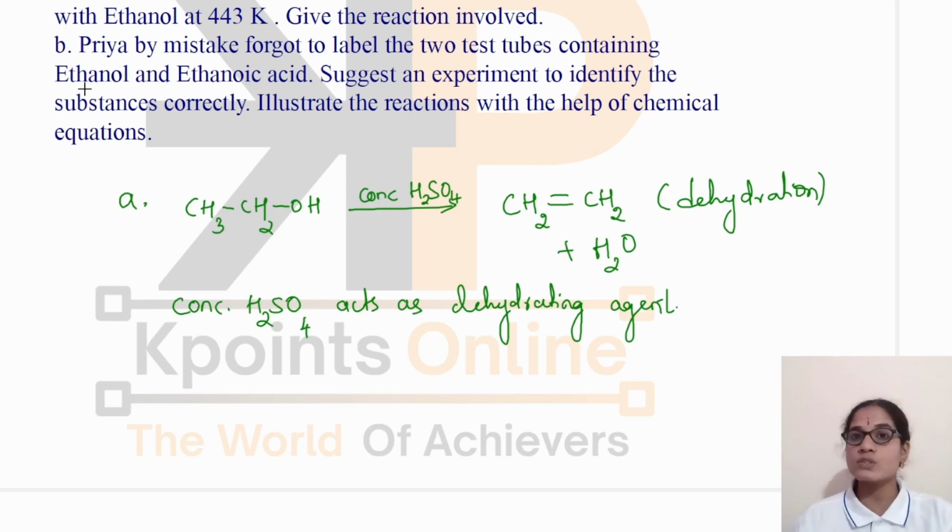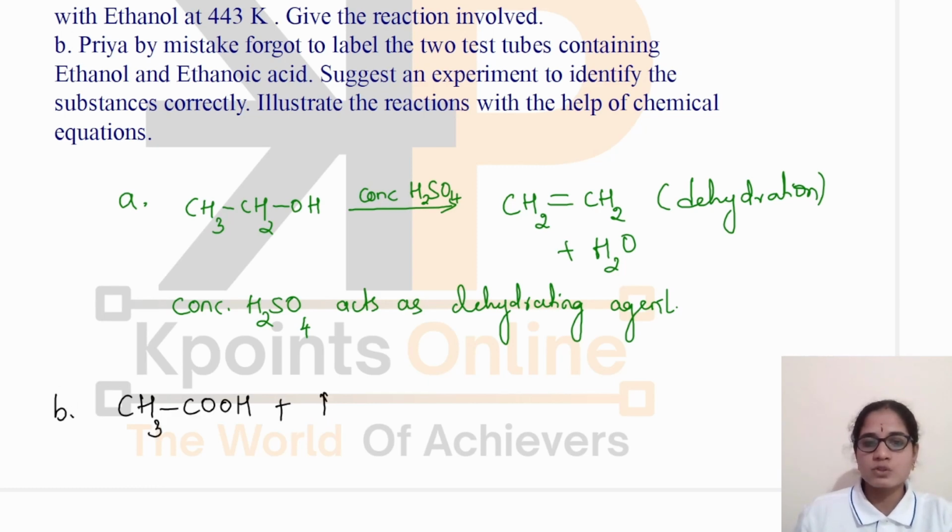So let us write those equations here. The reaction which occurs when carboxylic acid reacts with sodium carbonate and bicarbonate, and how can we identify those compounds? Yes, when ethanoic acid is made to react with sodium carbonate, there is a formation of salt, sodium acetate, plus water plus carbon dioxide.